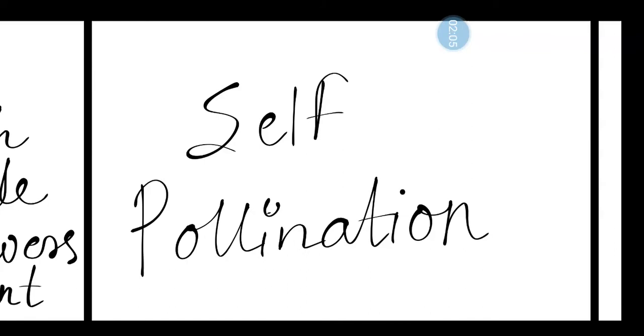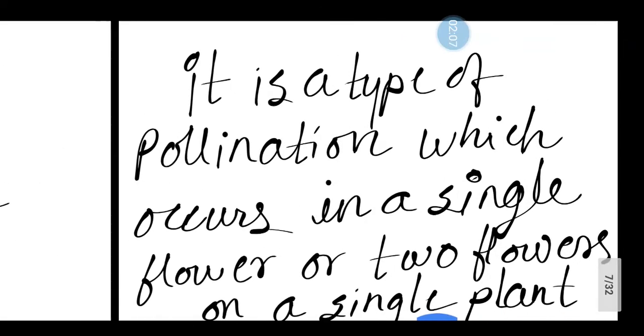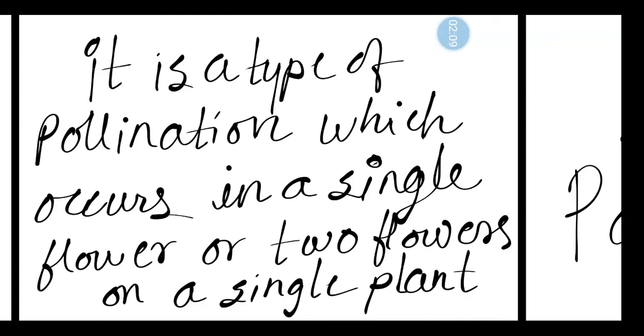Self-pollination is the type of pollination which occurs in a single flower or between two flowers on a single plant. Remember the definition? It results in inbreeding or selfing.